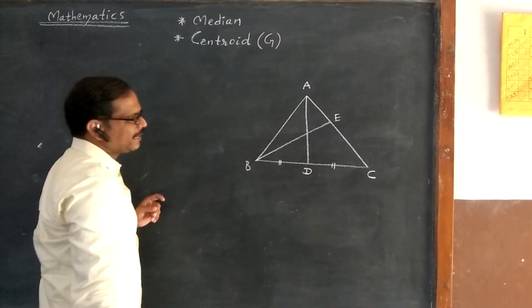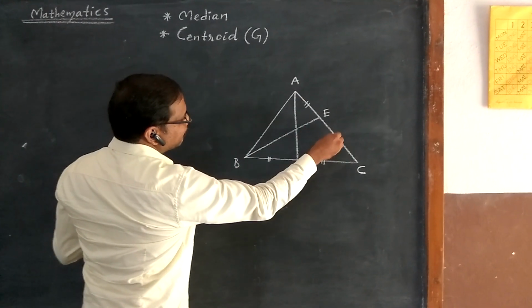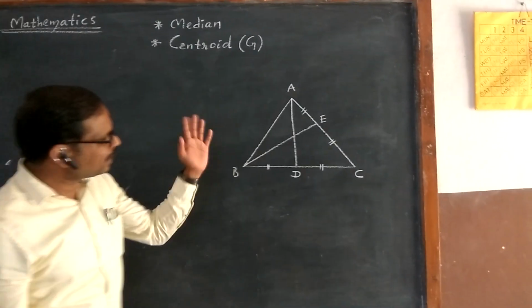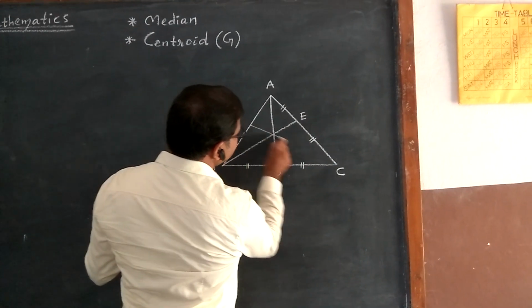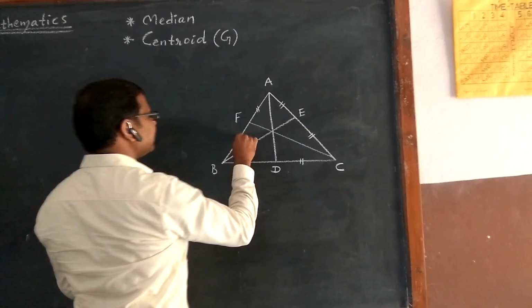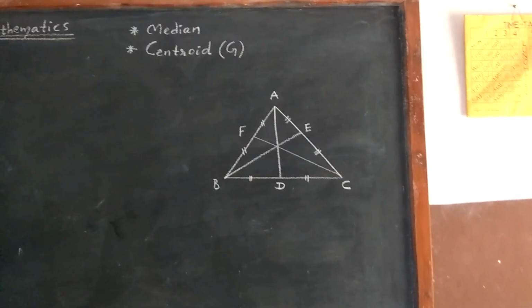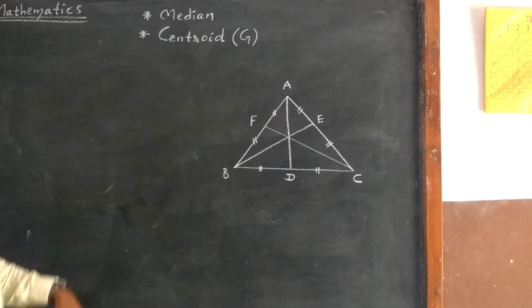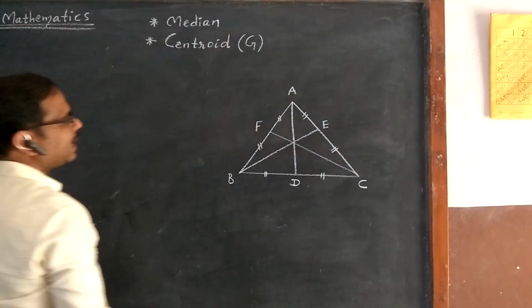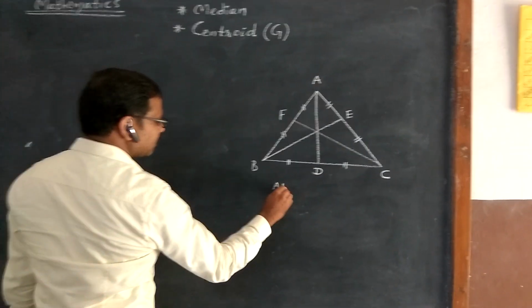Let me take E. So E is what? Midpoint of AC. Can you draw one more median? So this is another median, CF. CF is another median. So what are the medians here? AD, BE, CF are medians.